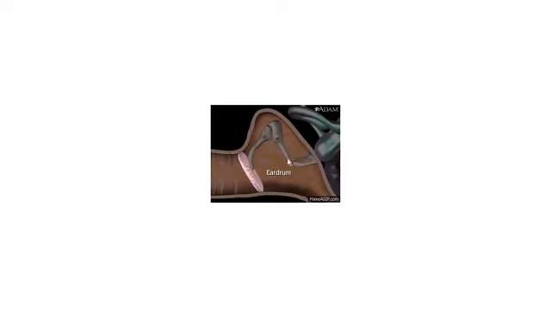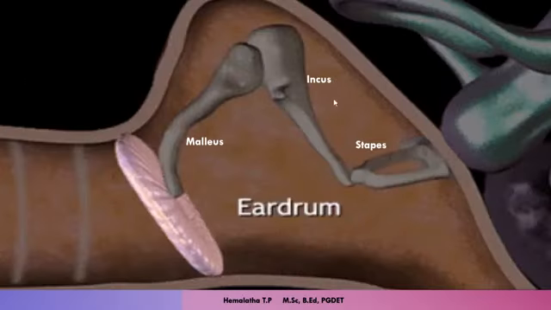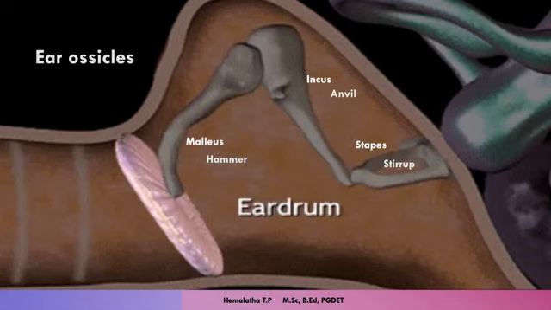You can see here the three bones, the smallest bones in the human body. What are the names of these three bones? These are malleus, incus and stapes. To remember them in the easiest way, you can call it Miss Bones. M stands for malleus, I stands for incus and S stands for stapes. These three bones also have other names: hammer, anvil and stirrup. Malleus is called hammer, incus is called anvil and stapes is called stirrup. And these three bones together are called ear ossicles.